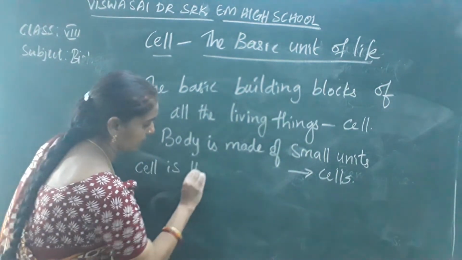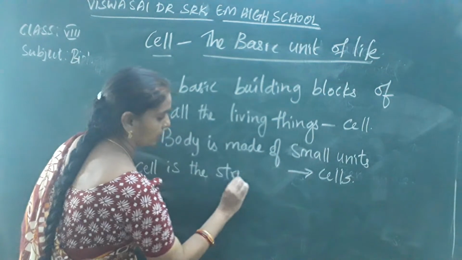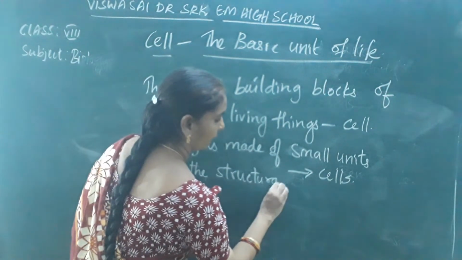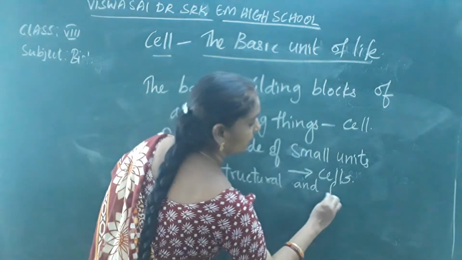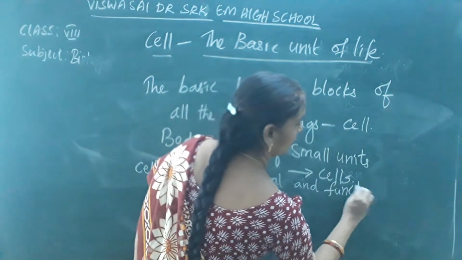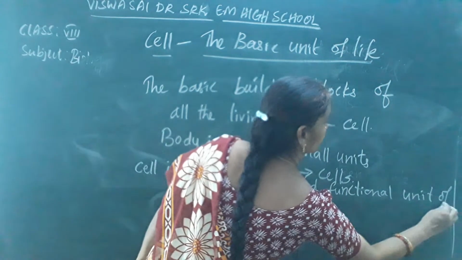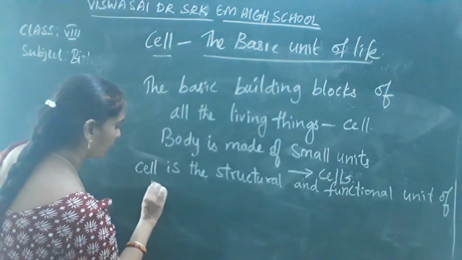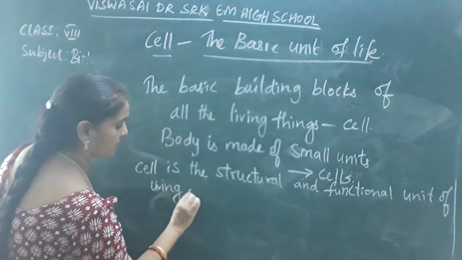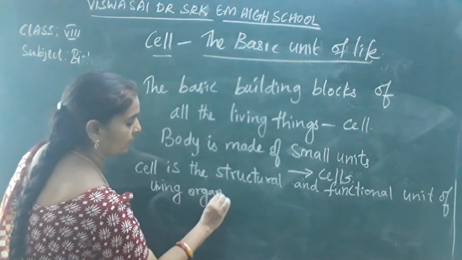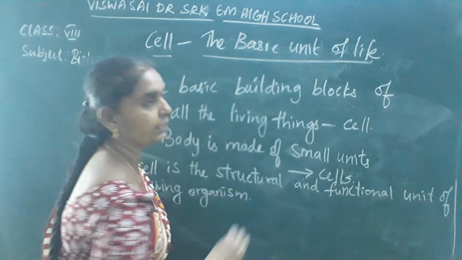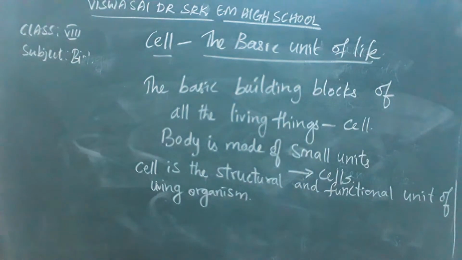Cell is the structural and functional unit of living organism.